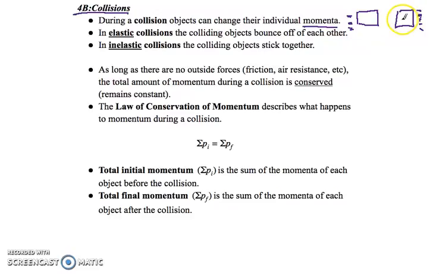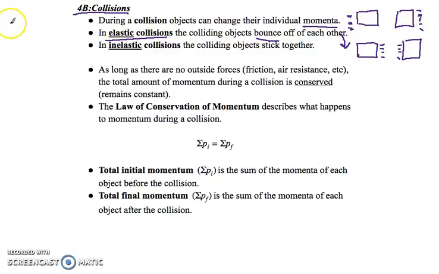There's really two types of collisions that we're going to look at. The first one is elastic collisions. That's when objects bounce off of each other. So again, let's say we had this scenario right here. We have two objects ready to run into each other. If there was an elastic collision that resulted, they would bounce off of each other. So this would be an elastic collision, what I'm drawing.